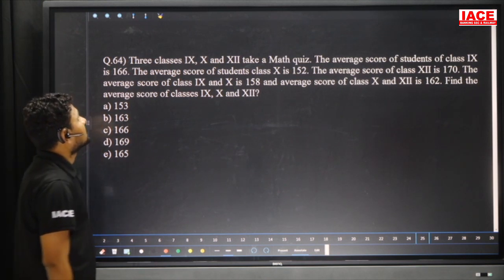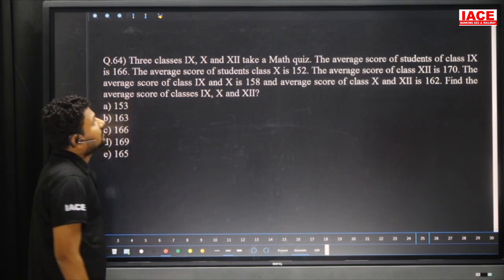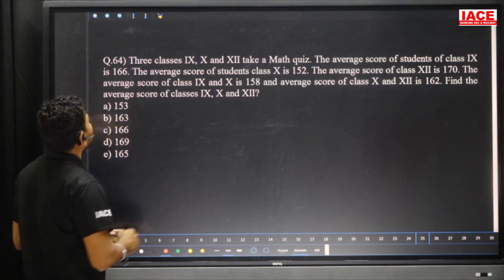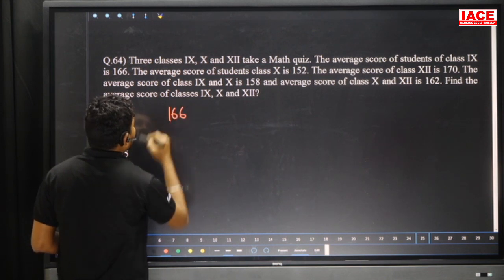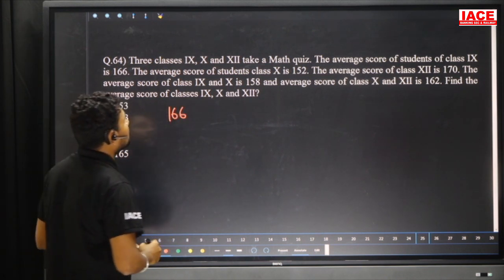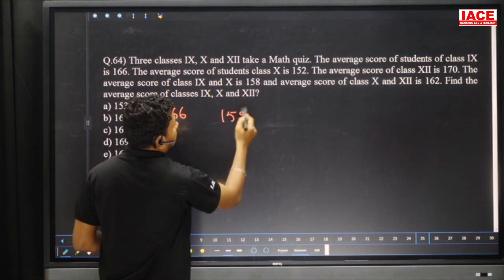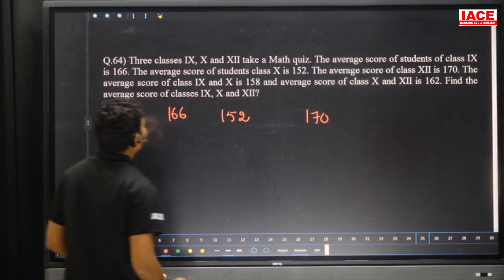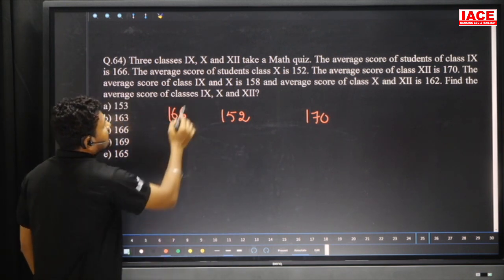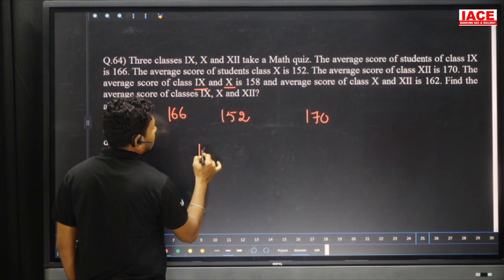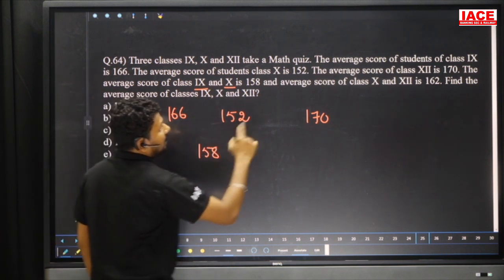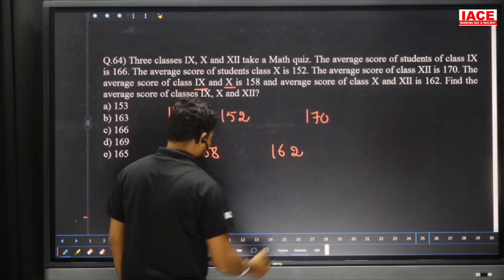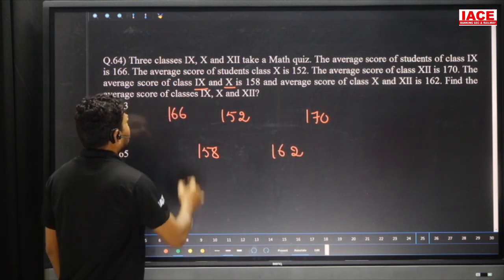Next, 3 classes: 9th, 10th, and here 12th, take a math quiz. The average score of the students of 9th class is 166, the average score of the 10th class is 152, the average score of the 12th is 170. The average score of the first two classes is 158, and the average score of the 10th and 12th classes is 162. Okay, so now look, it is very easy to calculate.